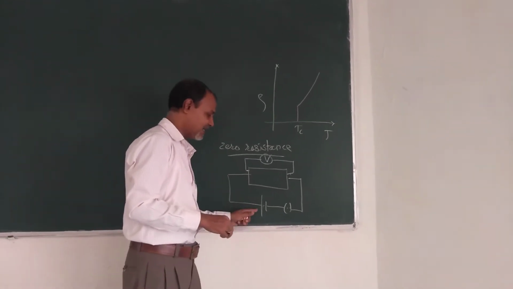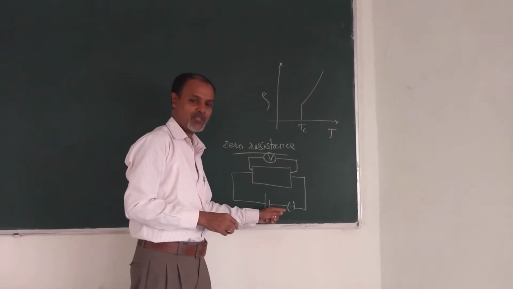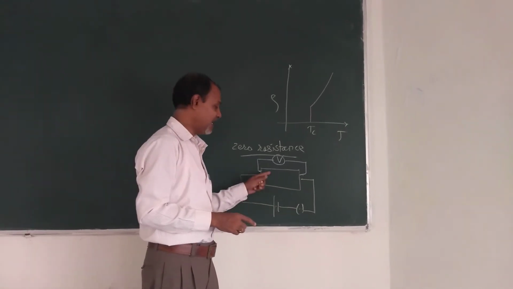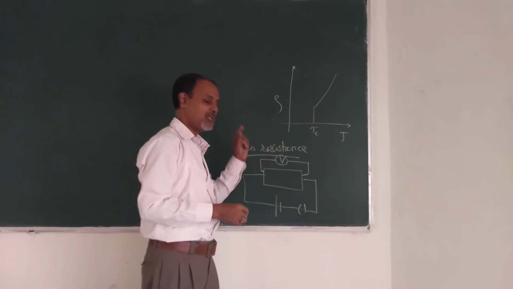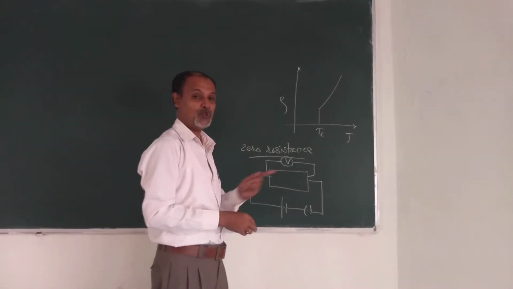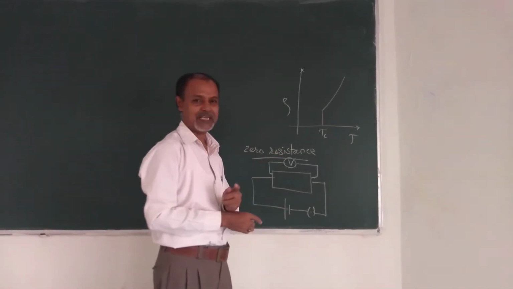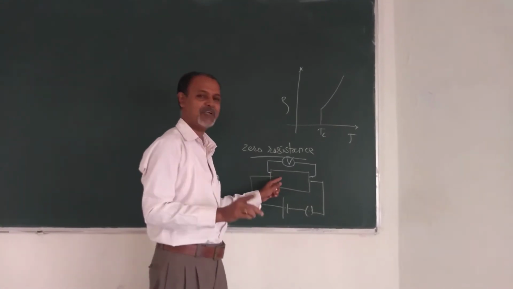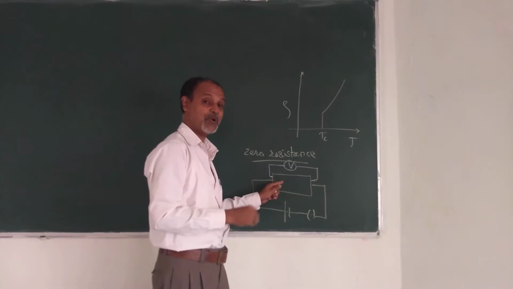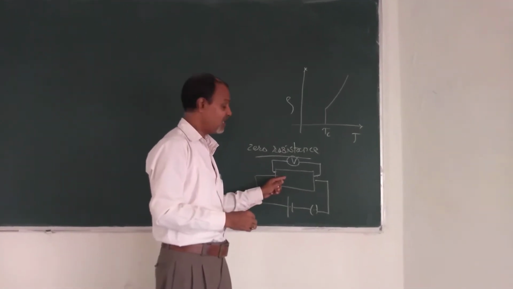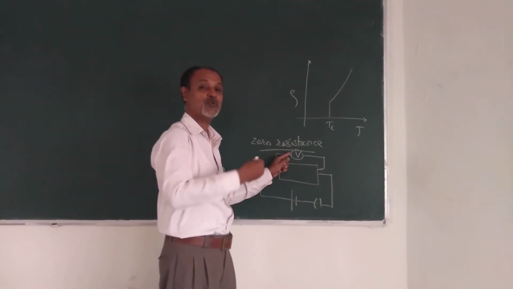Whenever we apply the battery and key, we find electric current flowing through it at normal temperature. The voltmeter shows a certain reading. This means a potential drop exists across it, so the sample has certain resistance. But when we drop its temperature below its critical temperature, the voltmeter suddenly drops to zero reading.